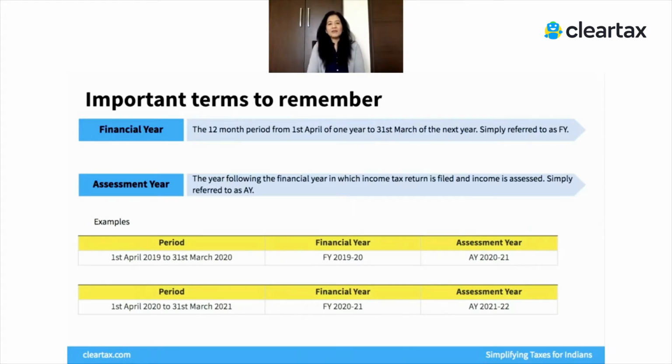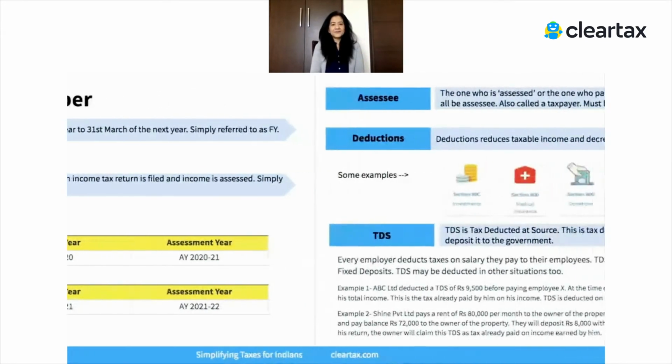Now, very importantly, it's mandatory to understand these terms. These are very, very basic, because every time you file your tax returns, every time you receive a notice, it will relate to a particular assessment year, it will relate to a particular financial year. So learning these two terms is very, very essential. All right, let's move ahead.